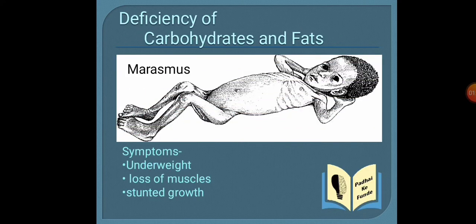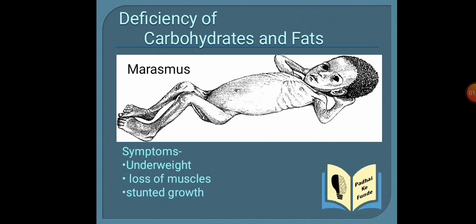So first we are going to discuss the disease caused due to deficiency of carbohydrates and fats. The disease known as marasmus. When a child does not get the components, that is carbohydrate and fat, in its diet properly, then the child suffers from the disease marasmus. It occurs more often in young children and babies, and it leads to dehydration and weight loss.